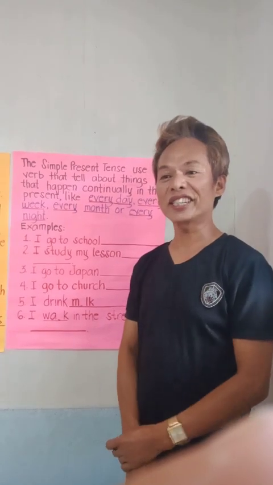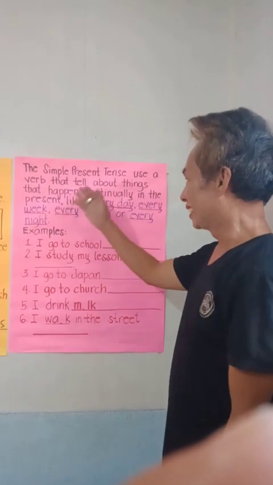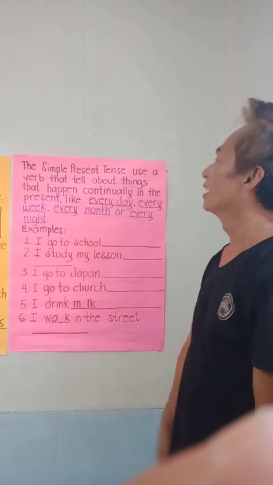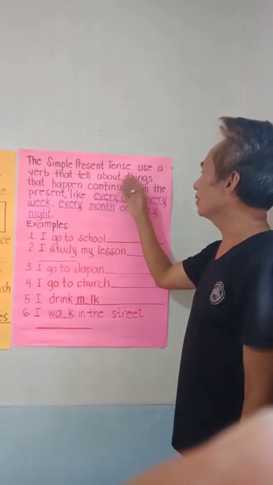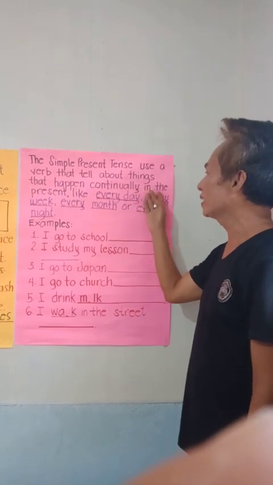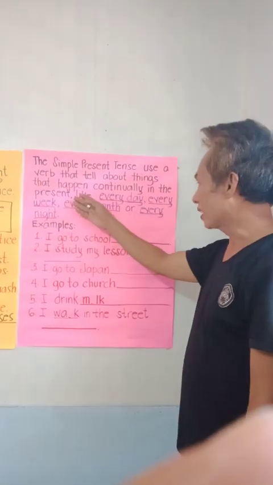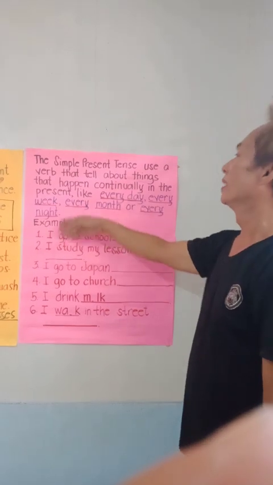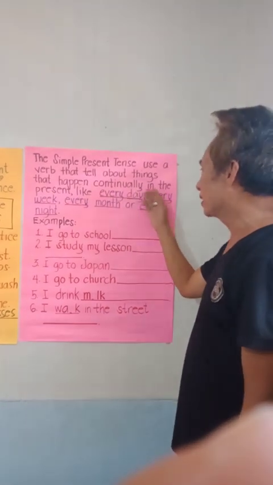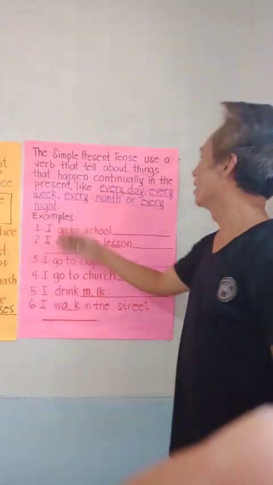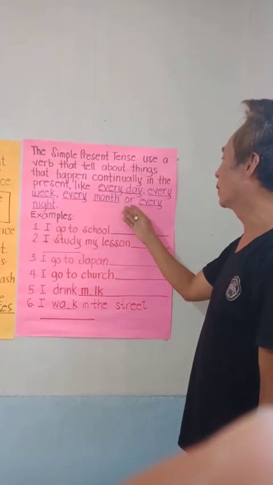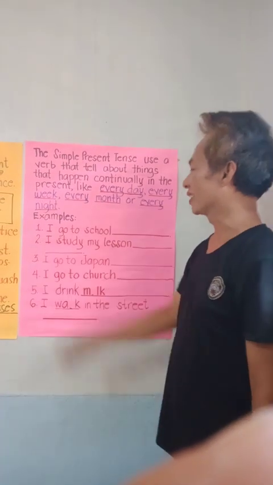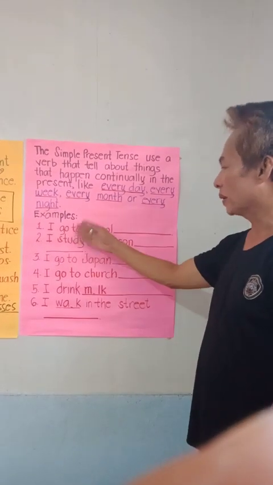Okay, let us continue with the simple present tense. The simple present tense uses a verb that tells about things that happen continually in the present. Take note of the meaning. That happen continually in the present, like every day, every week, every month, or every night. For example, I go to school.